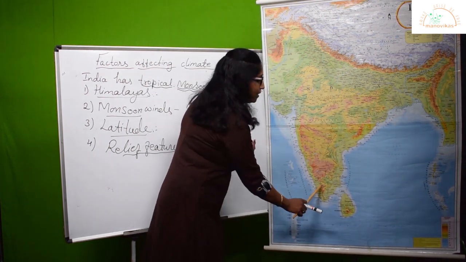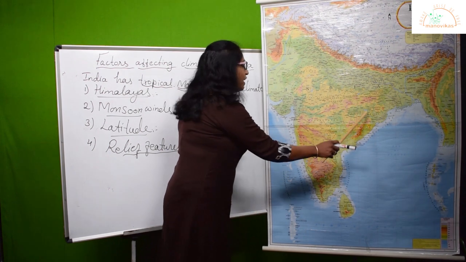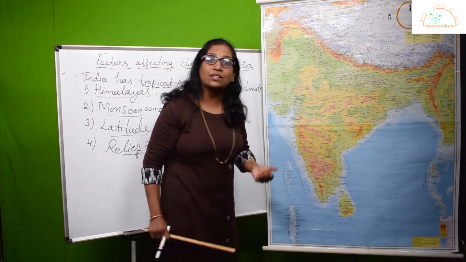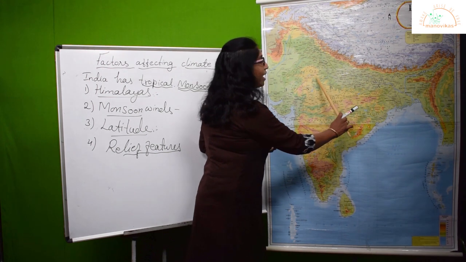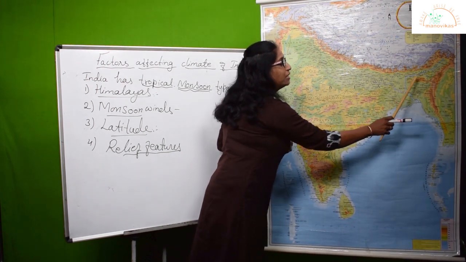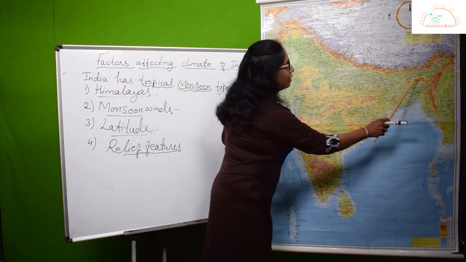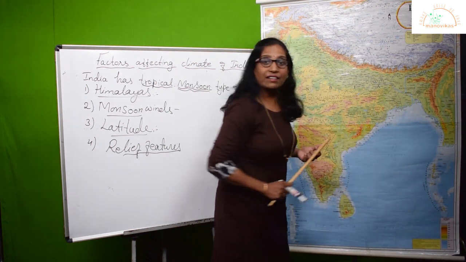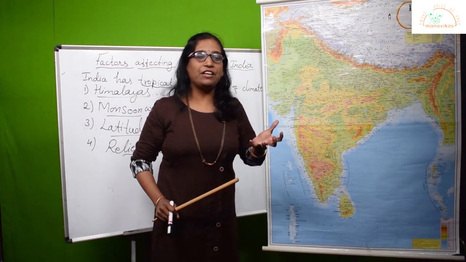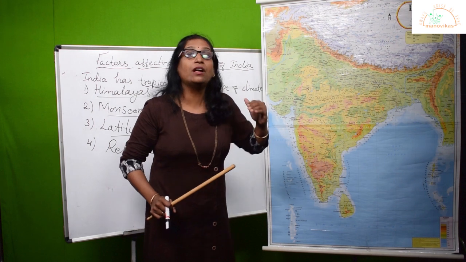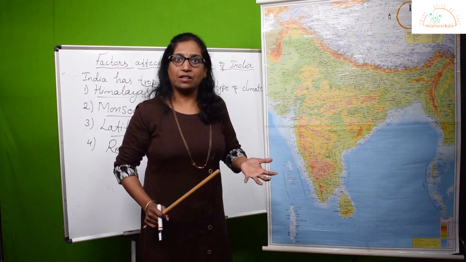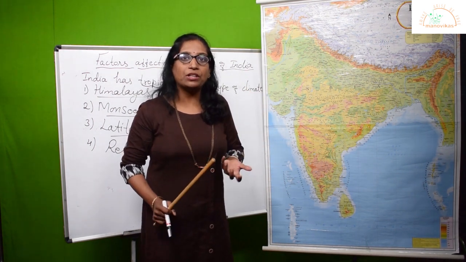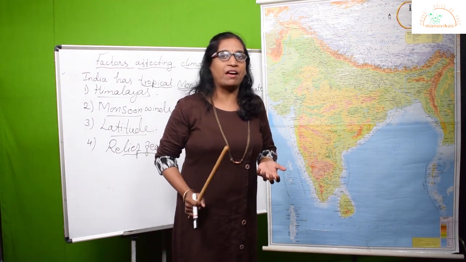We have the Western Ghats towards the western coast, and the Eastern Ghats towards the eastern coast of India. We have the Aravalli range in between. We have northeast hills like the Garo, Khasi and Jaintia hills, right? Now, how do these relief features, the huge mountain ranges, correct? It can be plateaus, it can be mountain ranges, it's the type of topography we have in India.